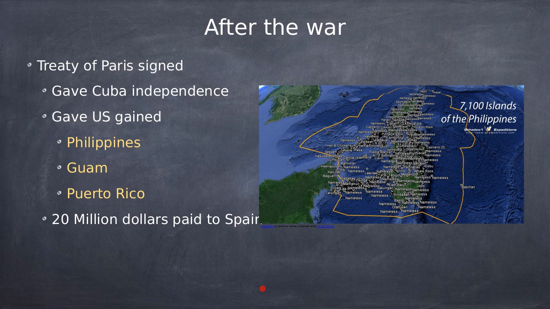Okay. So what did the Treaty of Paris do? The Treaty of Paris gave Cuba its independence. So Cuba was a free country. And it gave the U.S. lands of Philippines, Guam, and Puerto Rico.